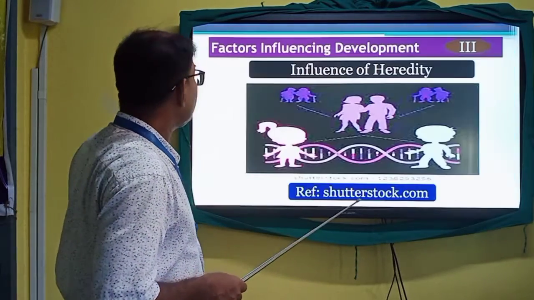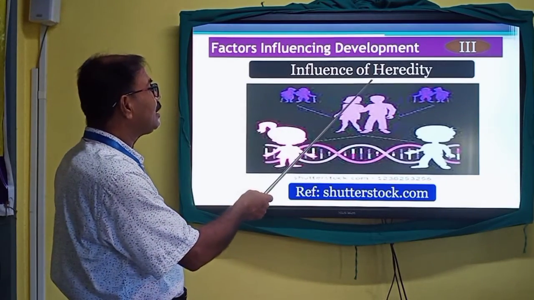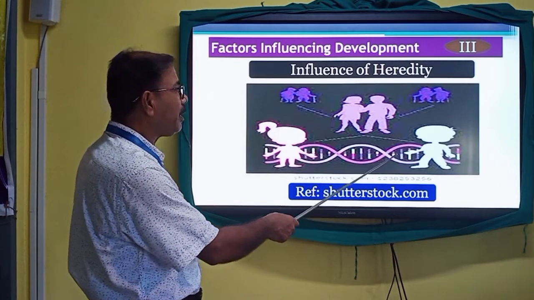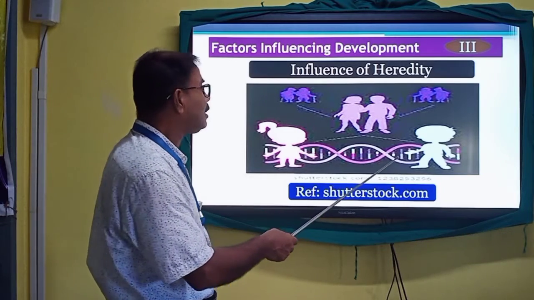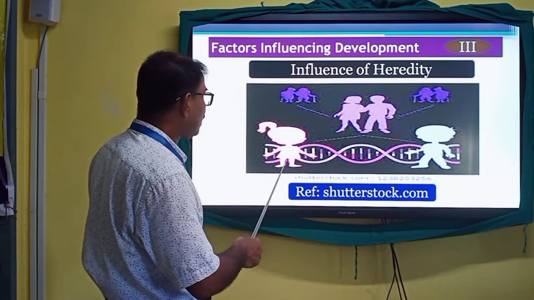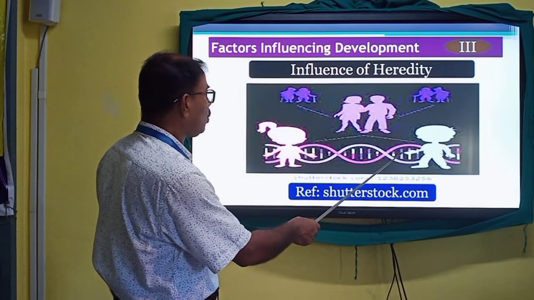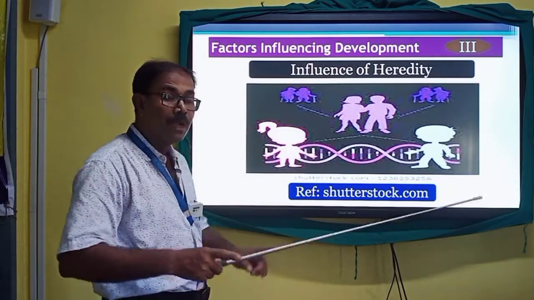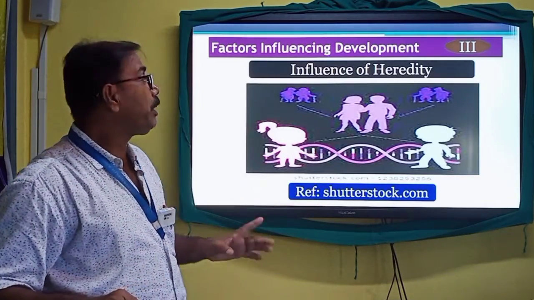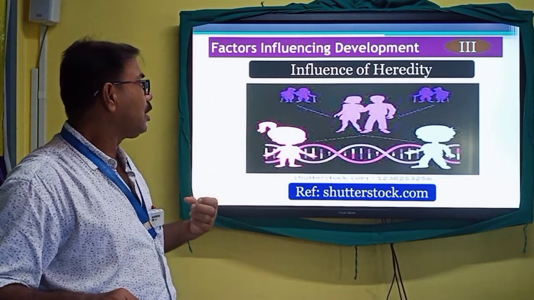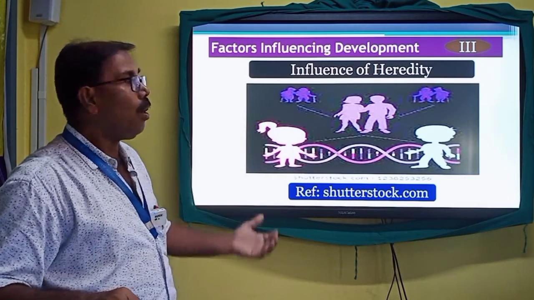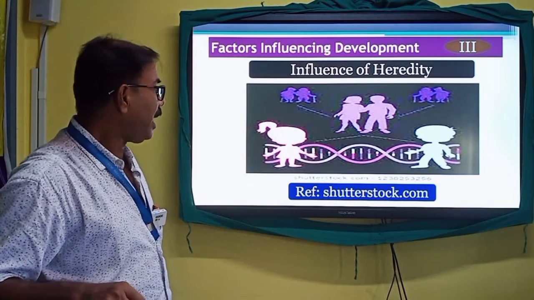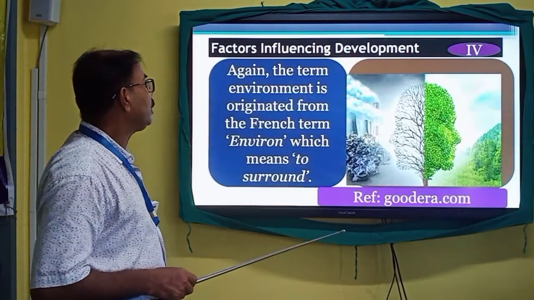Let us see the next slide. Influence of heredity: this is the history. If you have a little knowledge of science which you studied at school level, these are the genetic sources, and these are transmitted from one generation to the next. There is a cross correction among the influences, and we acquire all our physiological potentialities as well as mental attributes. Let us go to the next one.